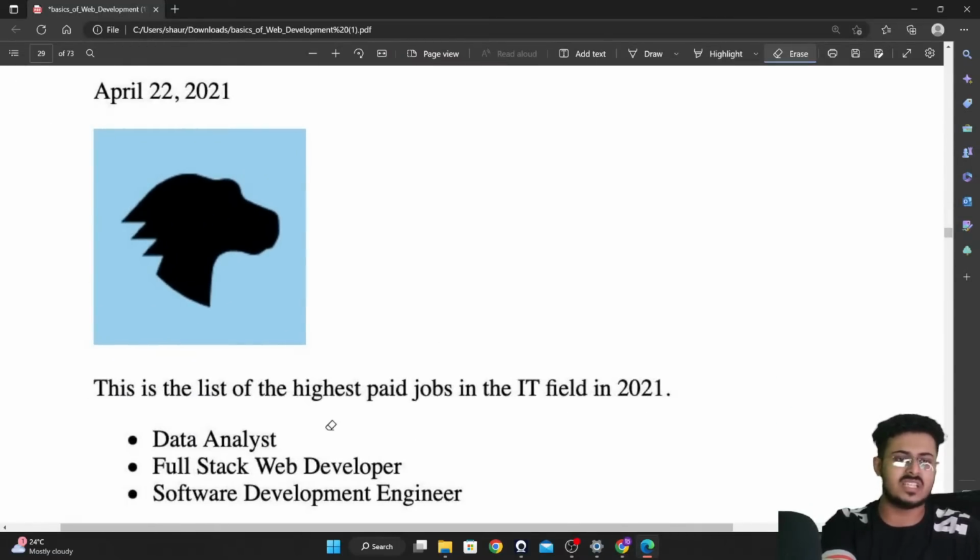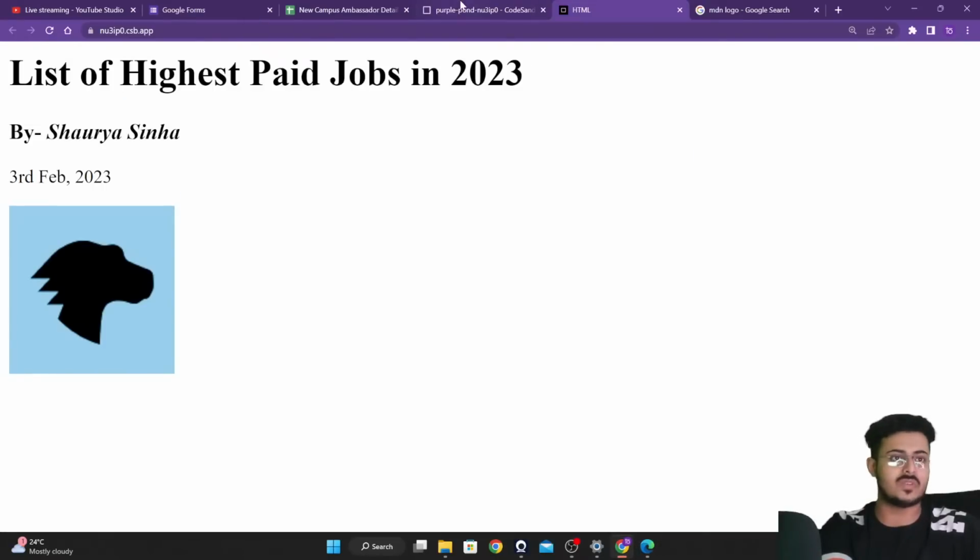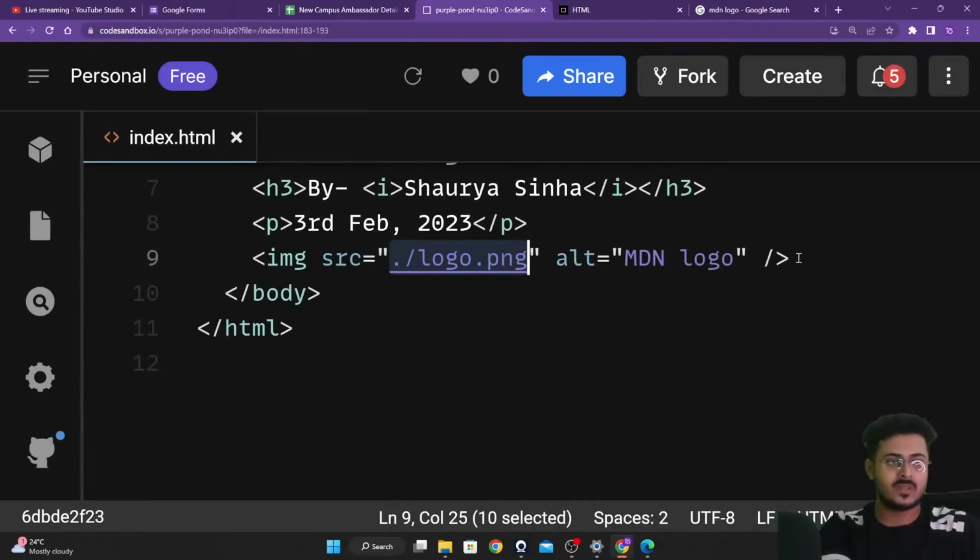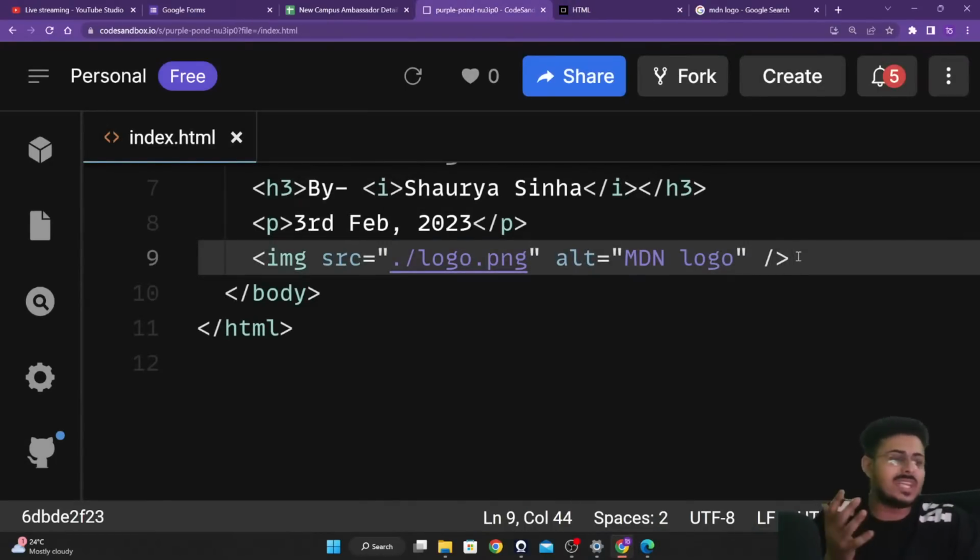This is the list of highest paid jobs in the IT field in 2022. That is again like a paragraph tag itself, so we'll just put a paragraph tag right over here. Now, guys, one question I wanted you to ask, but you are not asking it. I thought somebody up till now must have asked that question, so I will ask the question to you.